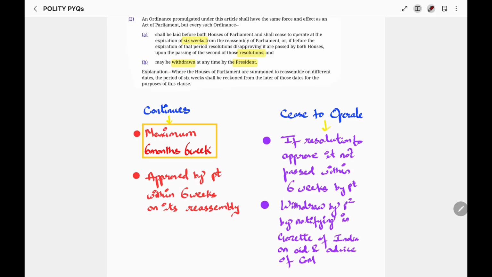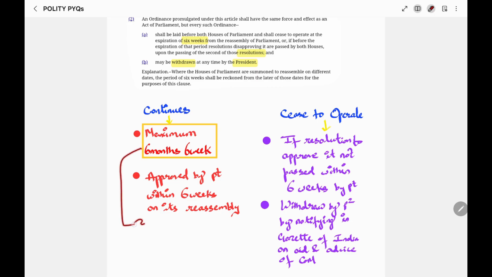Now, when it comes to continuance of an ordinance, a resolution has to be passed by the parliament, and the maximum period for which it can continue without being passed is 6 months and 6 weeks.